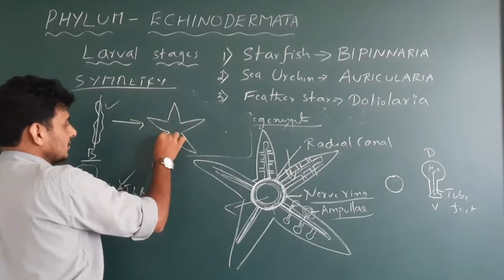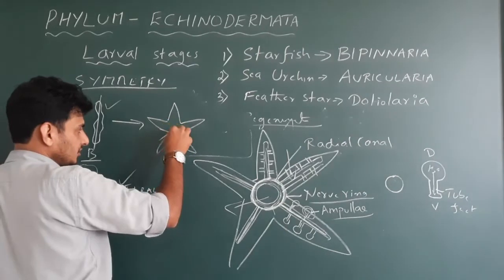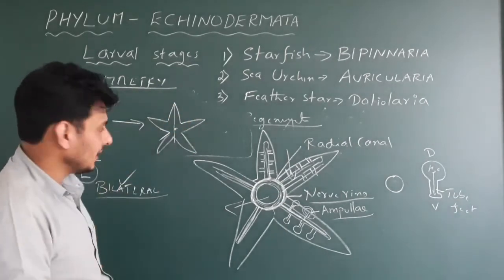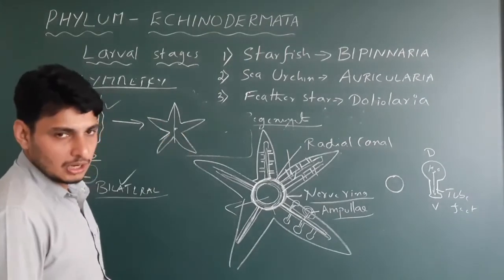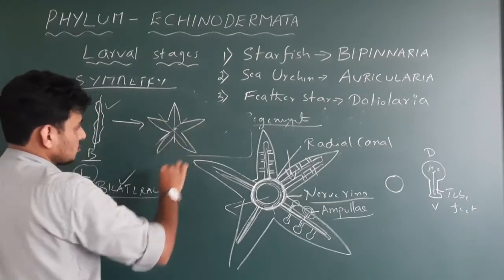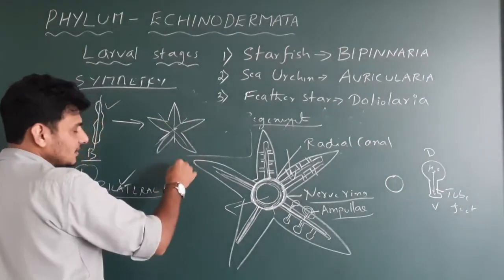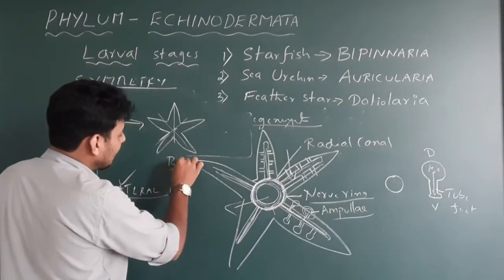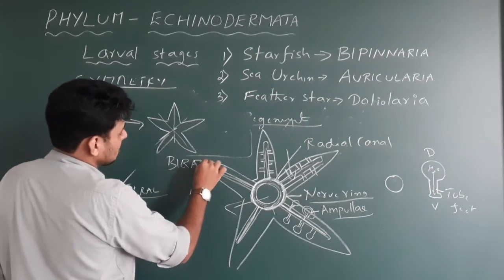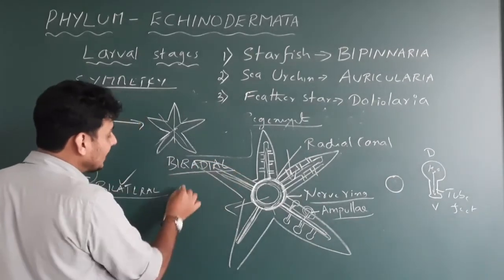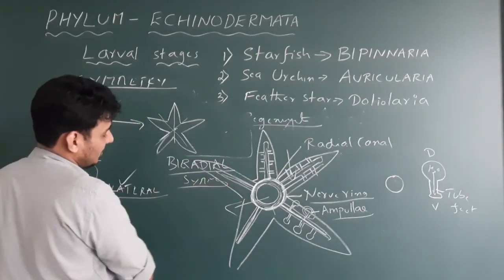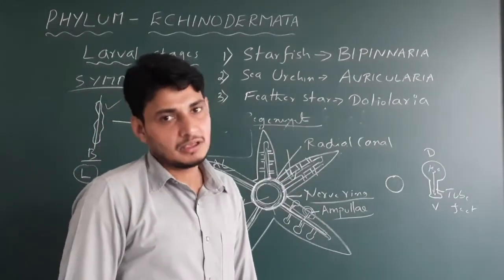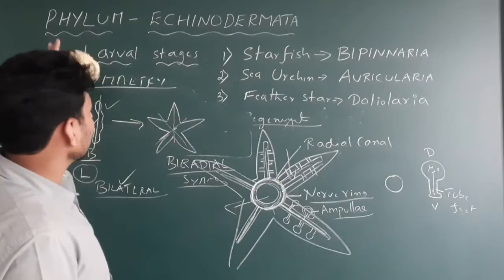Whereas if you take the adult stage, that is the starfish, from a single plane I can cut the animal into two equal halves, or maybe like this also, like this also. So what type of radial symmetry is it? It is radial symmetry, but biradial symmetry. Please note this one. Starfish particularly exhibit biradial symmetry. Done? Not exactly radial symmetry, it is biradial symmetry. Got it? So that's all from the phylum Echinodermata.